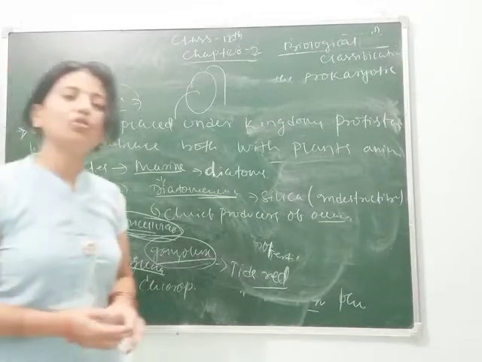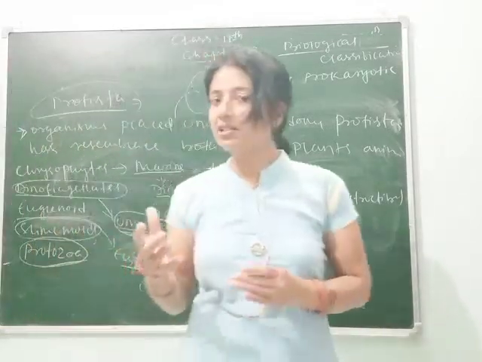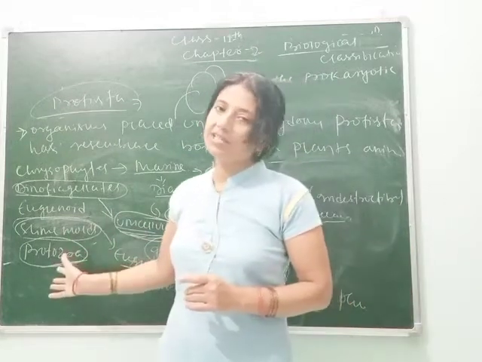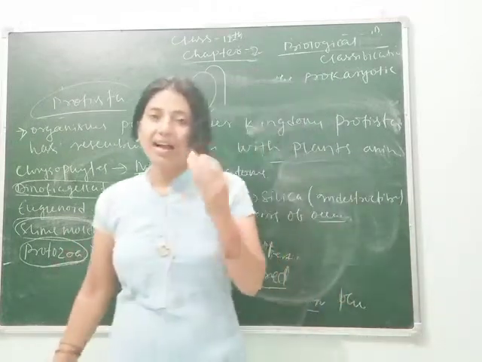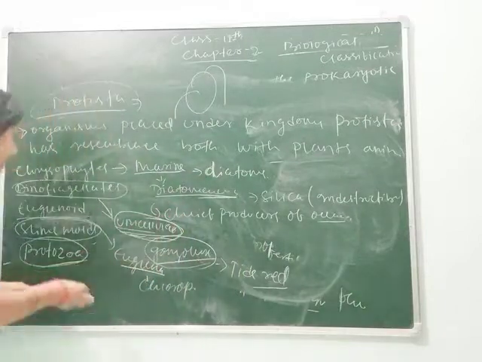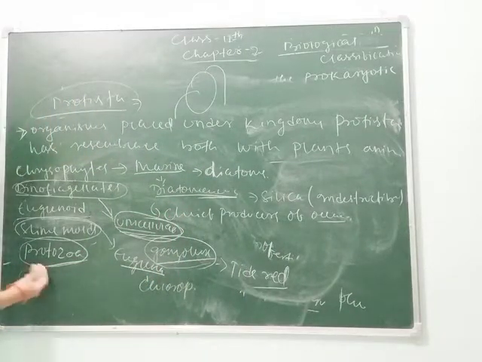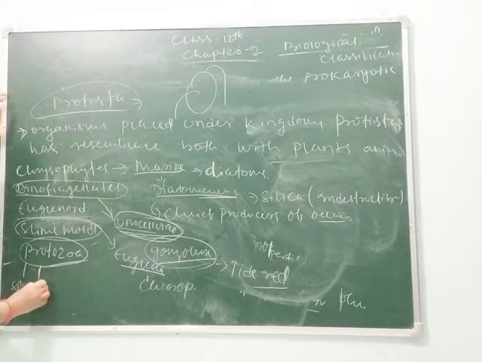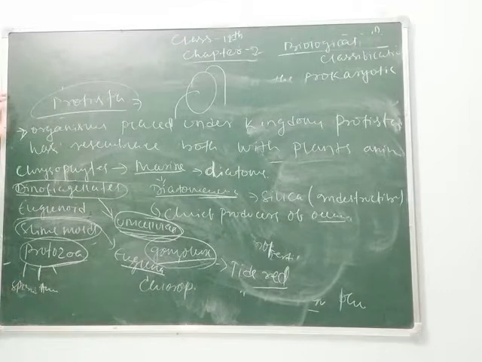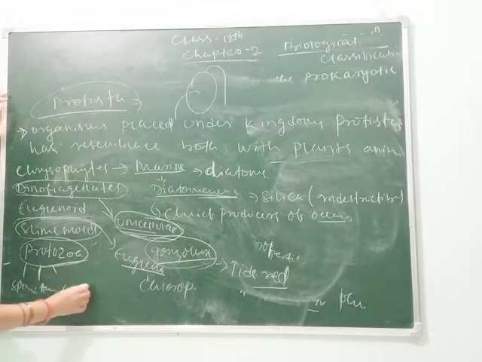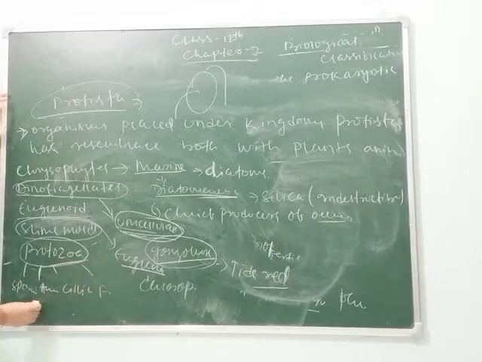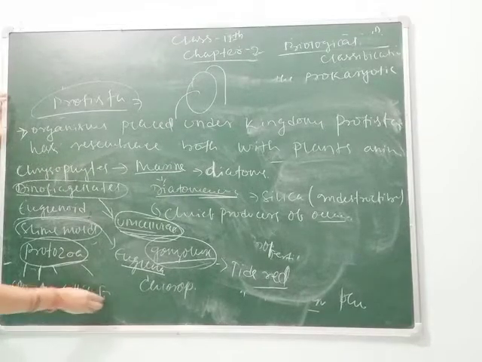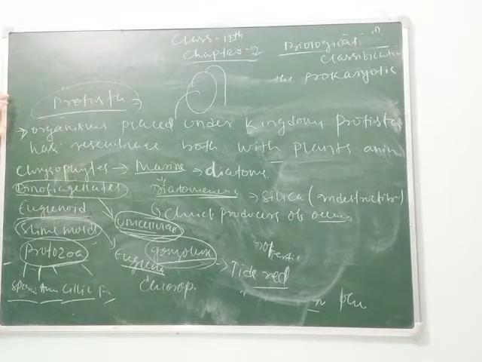Next is your protozoa. Protozoa means first animal on earth. It is said that protozoans are the first animals on earth, and they have a special structure. They are divided into 4 categories: sporozoans, amoeboid protozoans, ciliated protozoans and flagellated protozoans. So what are their functions? They are completely heterotrophs and parasites.